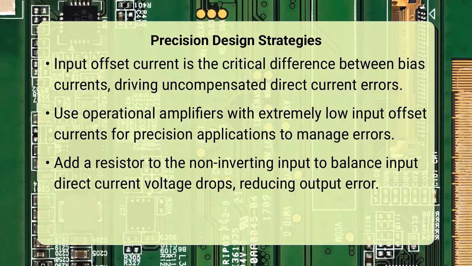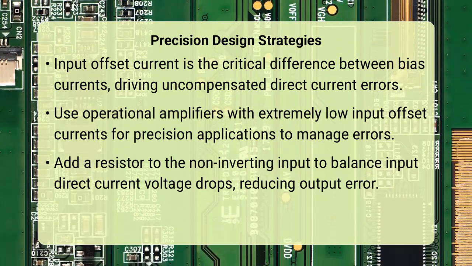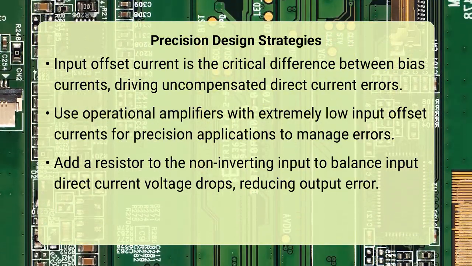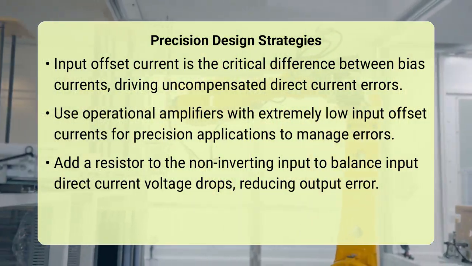Utilizing a compensating resistor in series with the non-inverting input, equal to the parallel combination of the inverting input series resistor and feedback resistor, can significantly reduce the output error by balancing the voltage drops.